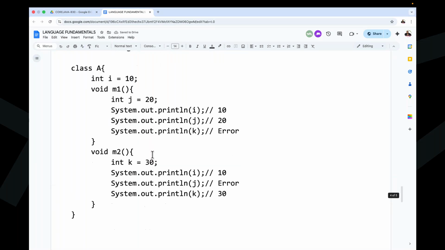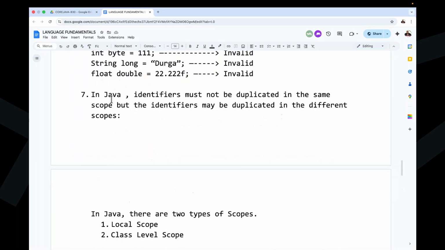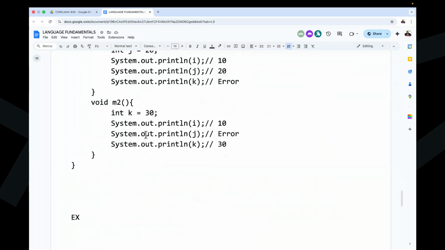Now my point is what there? In Java, identifiers must not be duplicated in the same scope, but the identifiers may be duplicated in two different scopes. Identifiers may be duplicated in two different scopes, but not duplicated in the same scope. Okay? That's the point I've given there. Now it's completed.